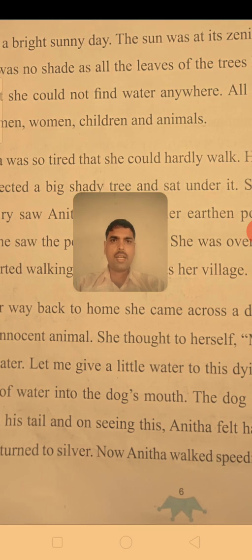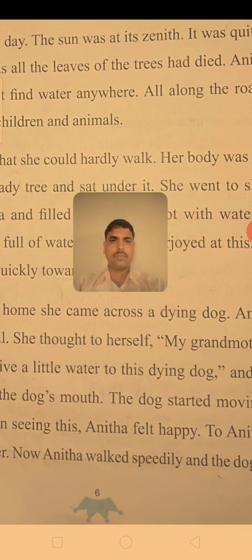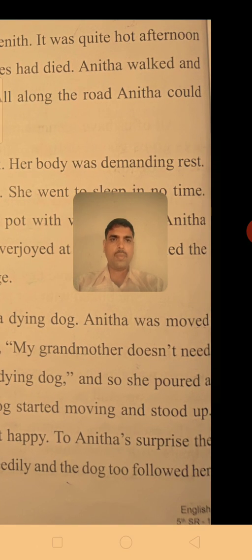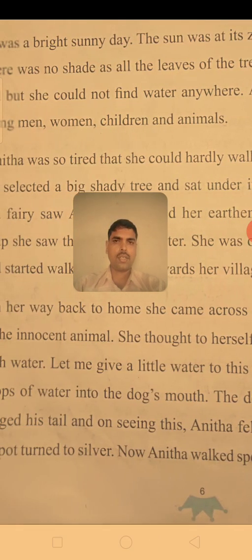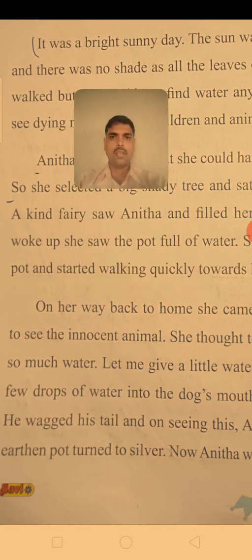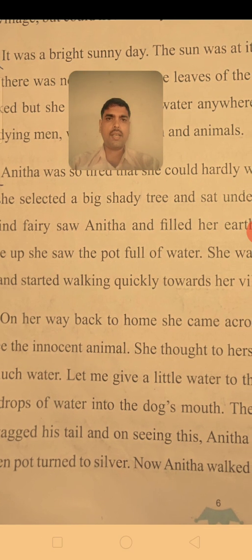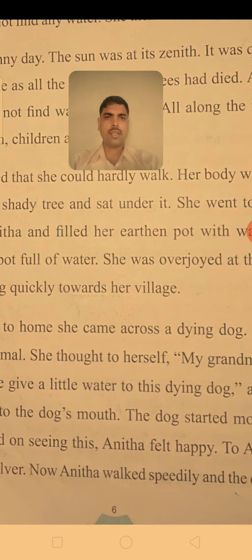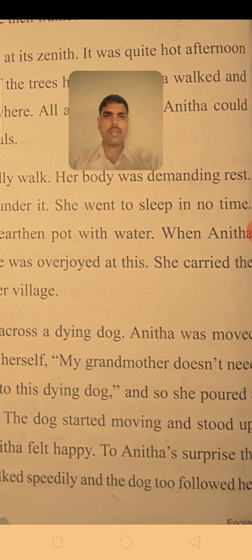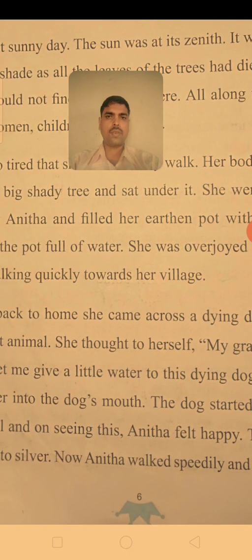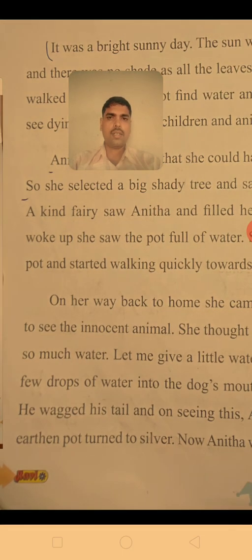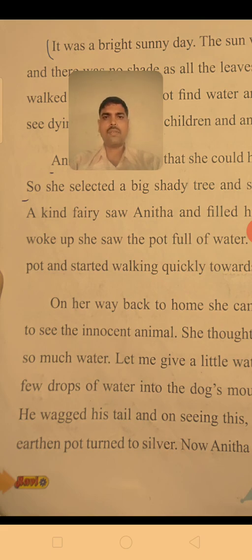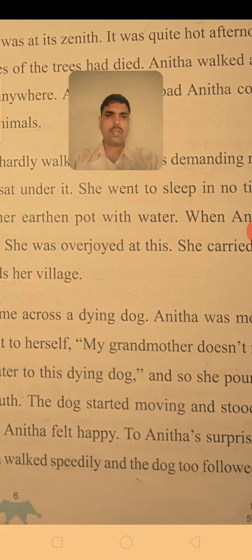Anita was so tired that she could hardly walk. Her body was demanding rest. So she selected a big shady tree and sat under it, and she went to sleep in no time. While she slept deeply, a kind fairy saw Anita and filled her earthen pot with water.